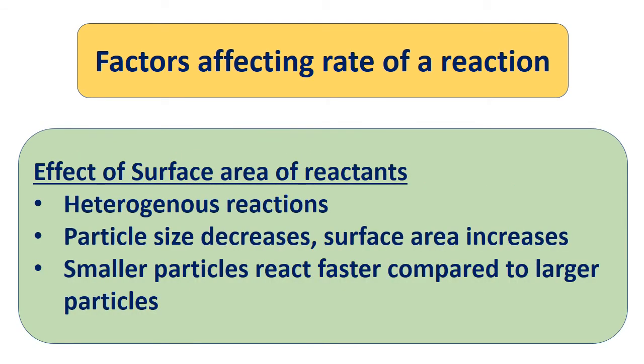Now the effect of surface area of reactants. Surface area of reactants is of importance only for heterogeneous reactions. When the particle size decreases, surface area for the same mass will increase. So we know that smaller particles will react more rapidly than the larger particles. For example, the burning of coal dust in air takes place more rapidly than that of the large lumps of coal.